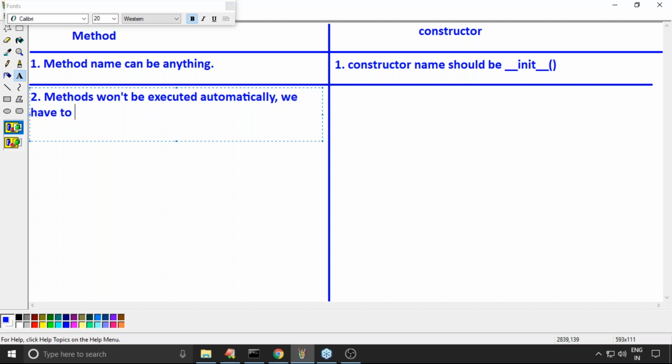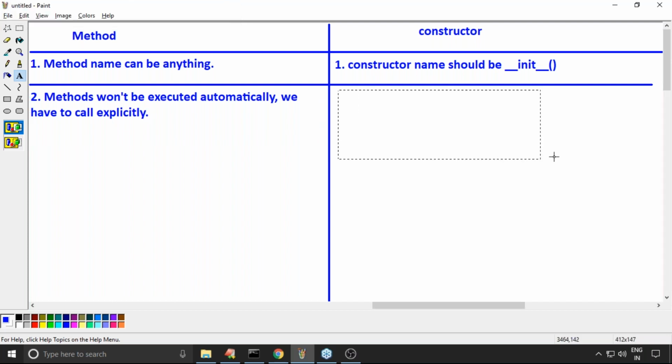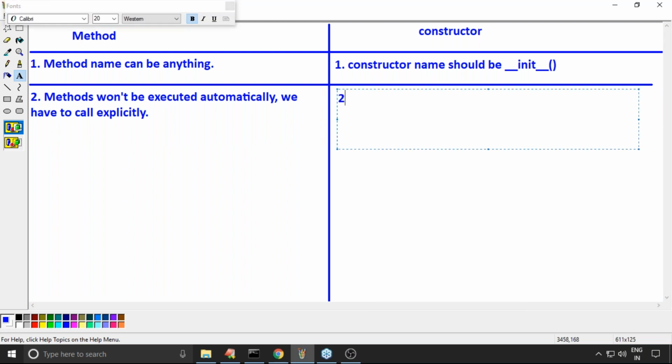We have to call them explicitly. Only whenever you call them will they be executed. But constructors will be executed automatically whenever we are creating an object. Remember this.